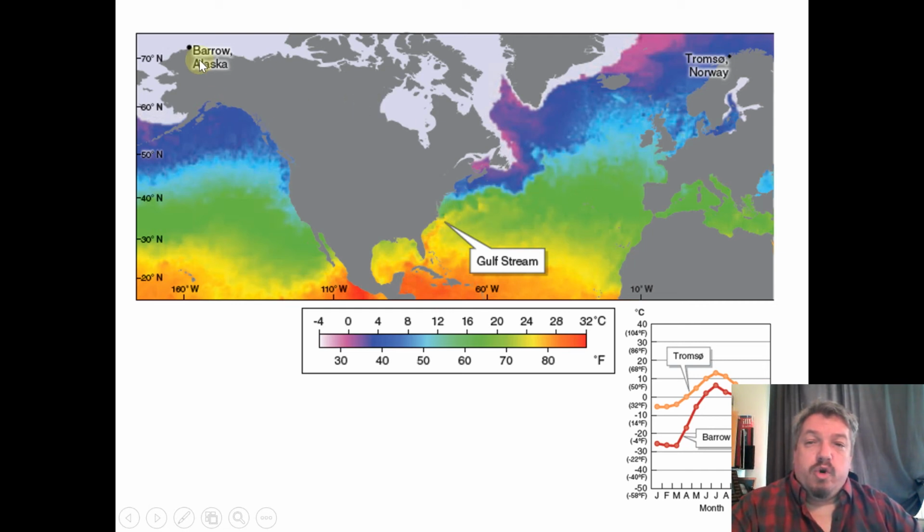So when you look at Norway, right here, Tromsø in Norway and Barrow, Alaska, are the same distance north and south. But you can see that it's a little bit warmer here because all that warmth being pushed into Europe because of the Gulf Stream. People don't realize this, but London, England, which is warmer than Chicago, is the same distance north and south as Hudson Bay in Canada.